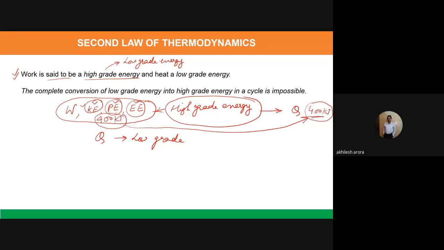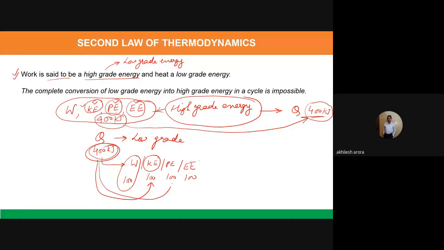But if I have heat energy which is available to me as 400 kilojoules, and I want to make work or kinetic energy or potential energy or electrical energy, then the possibility is that this will be only 100 kilojoules. Don't think that I am considering all of them together. I am saying that if it is 400 kilojoules, then the work which can be available is only 100 kilojoules. Or second option is, if this is 400, then I can get 100 kilojoules of kinetic energy. Similarly, if it is 400, then potential energy will be 100.